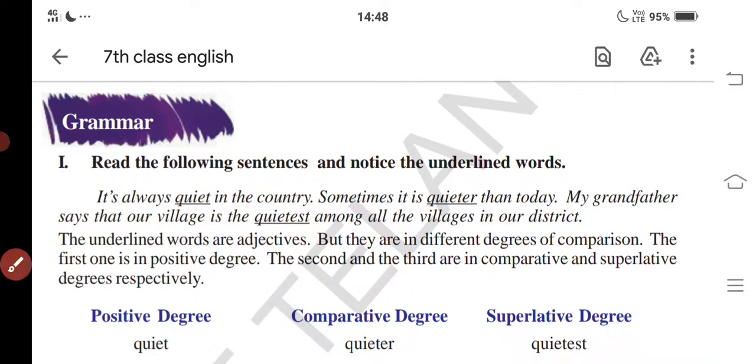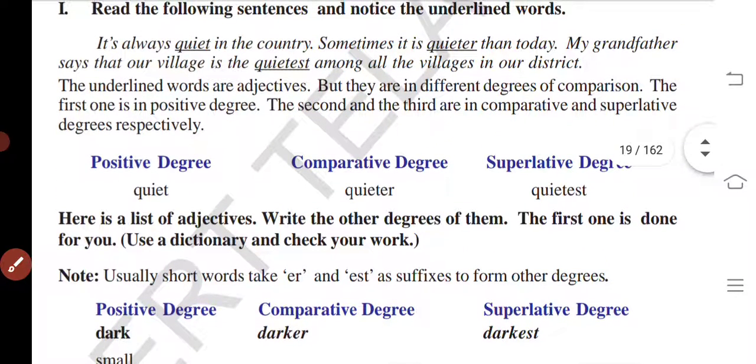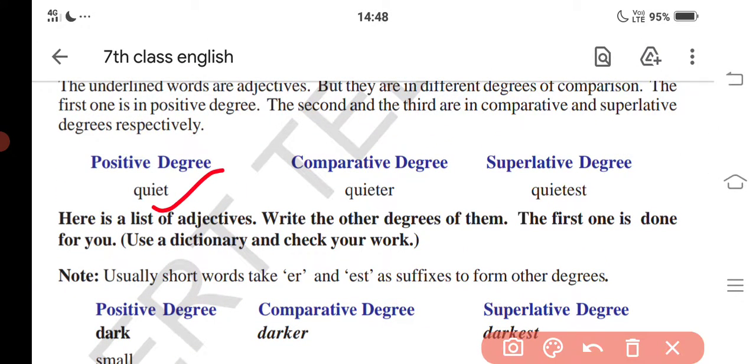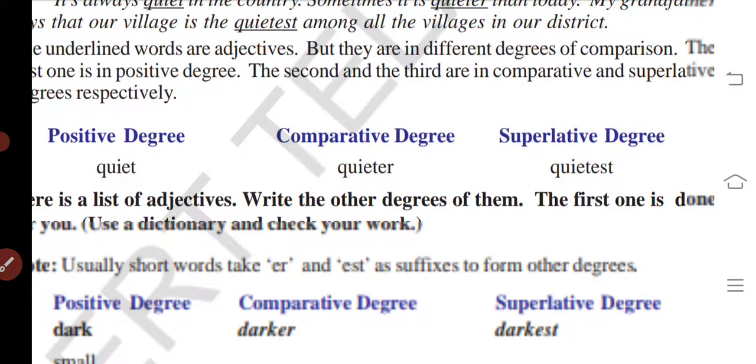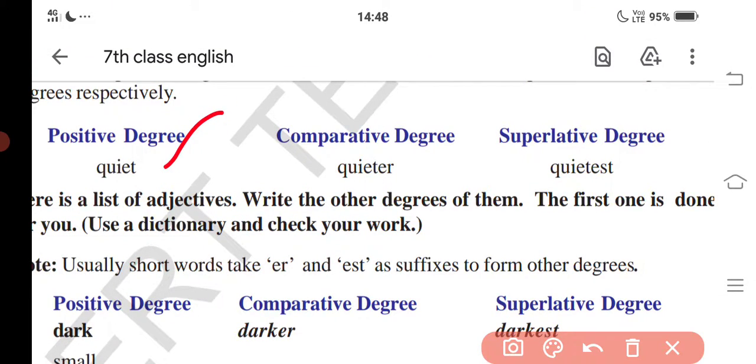See, quiet, quieter, quietest. So first, in the positive degree, no extra spelling will be added. Here see, quiet.